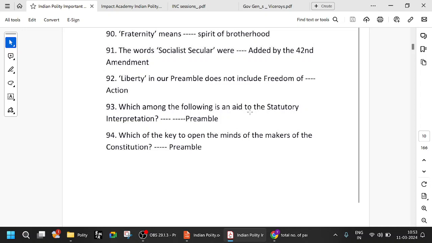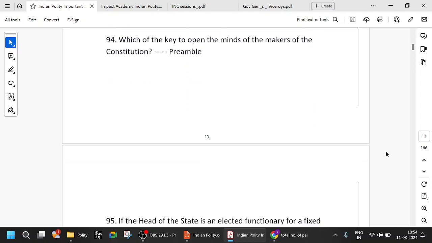Which among the following is an aid to statutory interpretation? Obviously, the preamble. Which is the key to open the minds of the makers of the constitution? The preamble. If you look at the preamble, you will get an idea of what the makers were thinking.